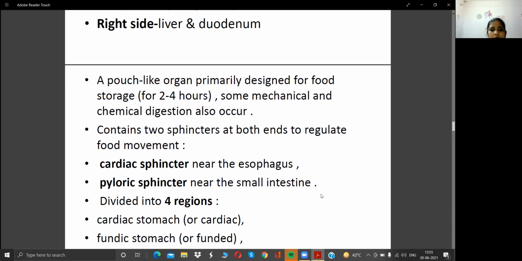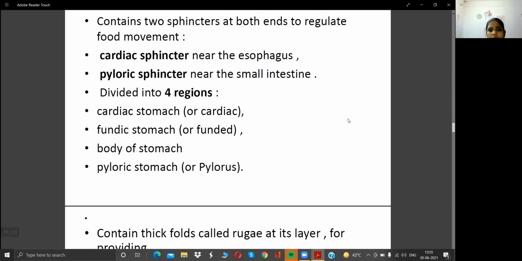Next, the stomach is divided into 4 regions: cardiac stomach, fundic stomach, body of stomach, and pyloric stomach.